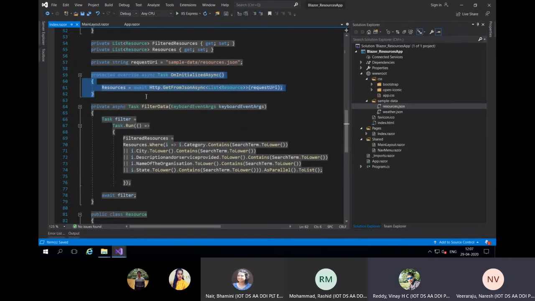Whatever I want to do once the page loads, the override OnInitializedAsync is there, right? This is when the page loads for the first time. Yes, like any sequence in ASP.NET, page loaded, page unloaded, all those things. Some page life cycle events are there. Yes, there are some events, but this is the first one that it executes. Other ones I did not go through in detail actually. Okay, maybe next time someone can look and explain to the rest of us also.